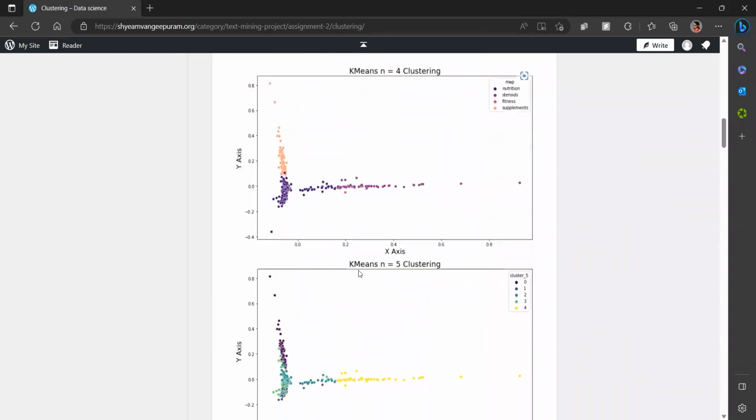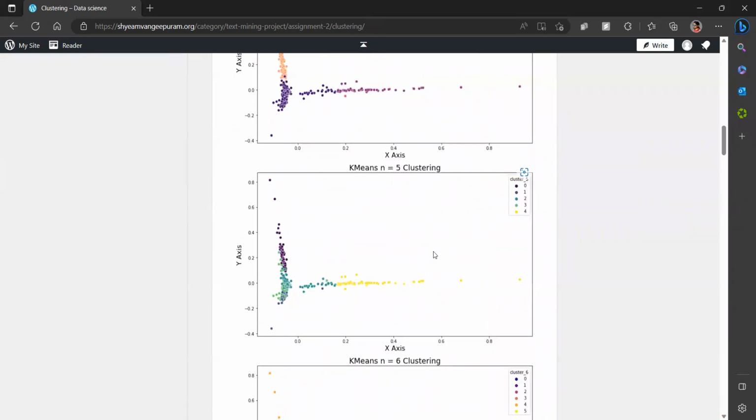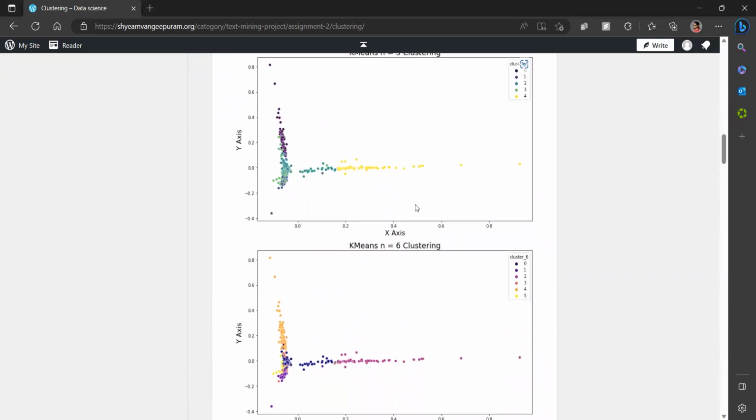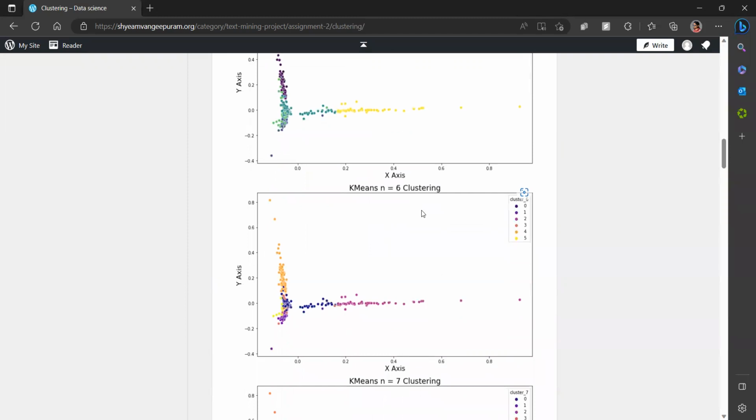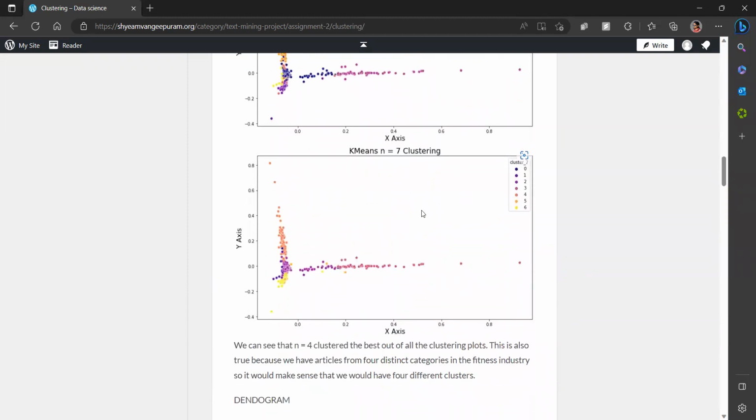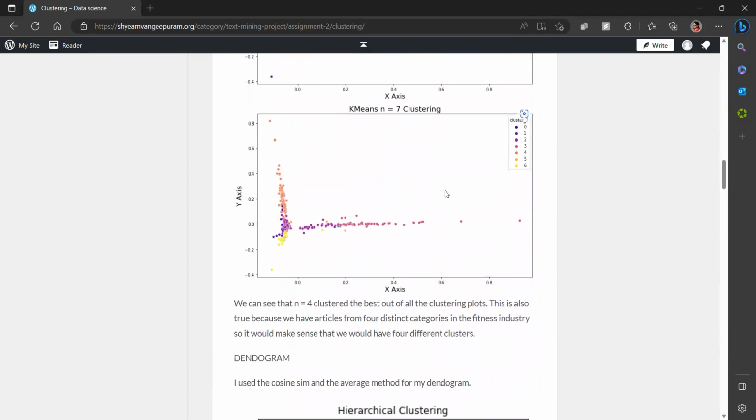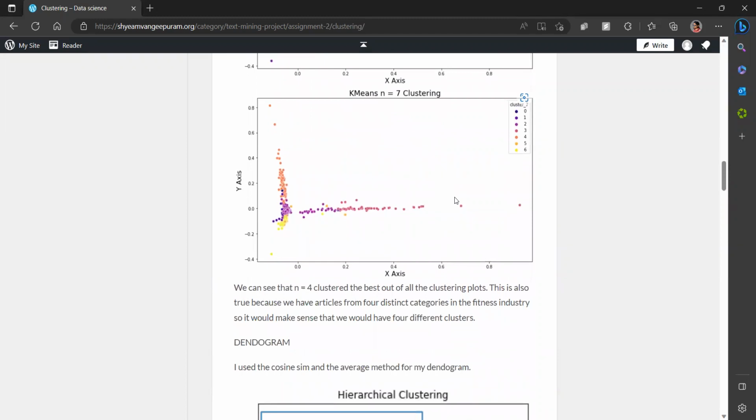And if we go down to k equal to 5, then we see a decent amount of clustering, but k equal to 4 was the optimal one, and k equal to 6, k equal to 7 is not good cluster behavior. So you can see that k equal to 4 clusters the best out of all clustering plots.